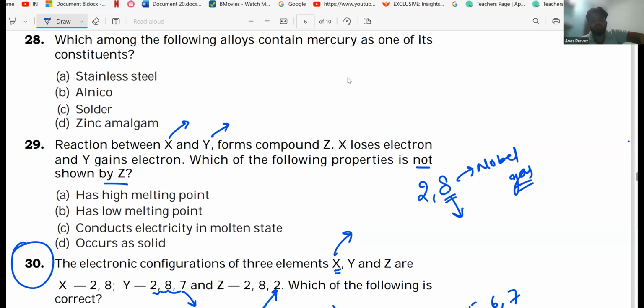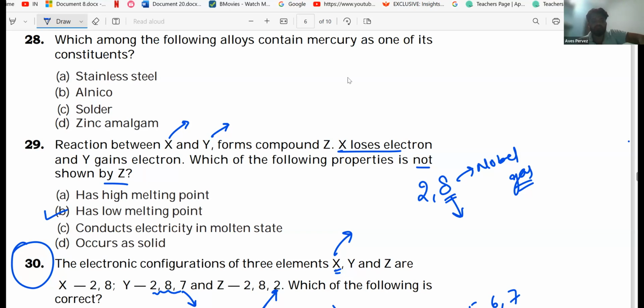Now if X loses an electron and Y gains an electron, which property will not be shown? You can say that they will not have a low melting point. Why? Because a large amount of force of attraction will be required to separate them, because they are tightly held together with a strong electrostatic force of attraction. Got it? Yes, sir.